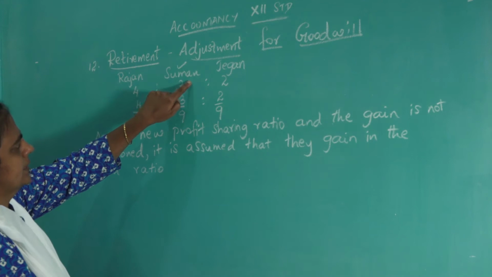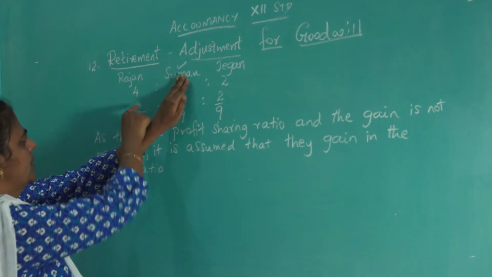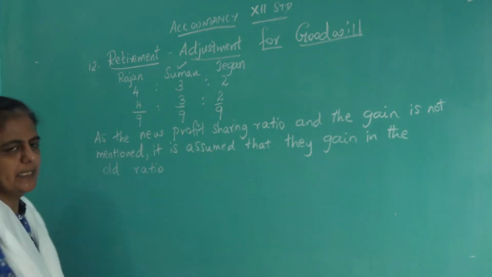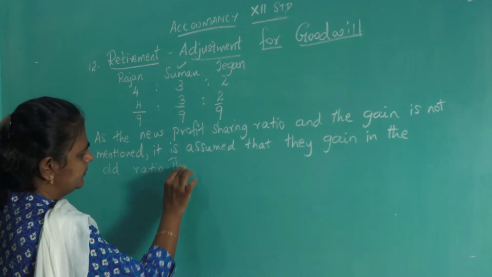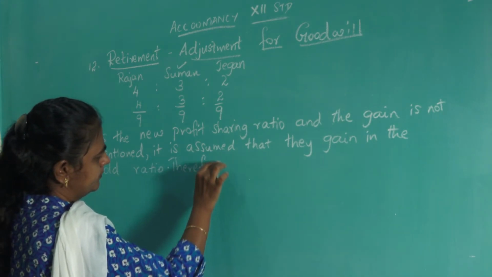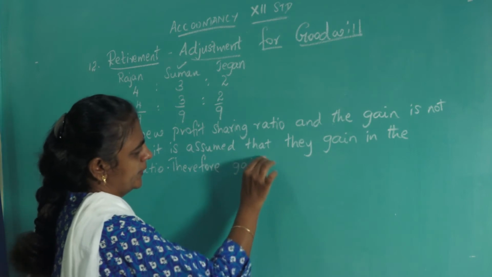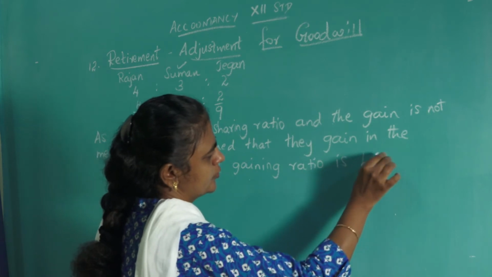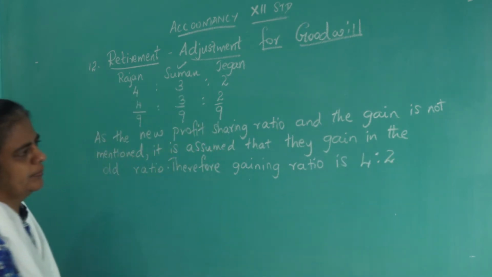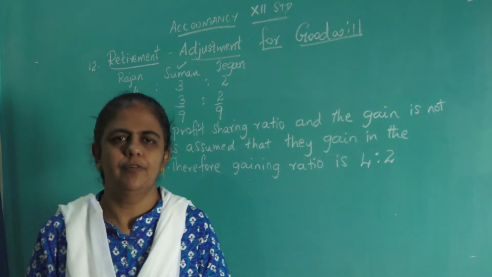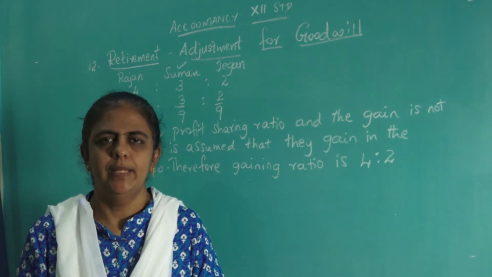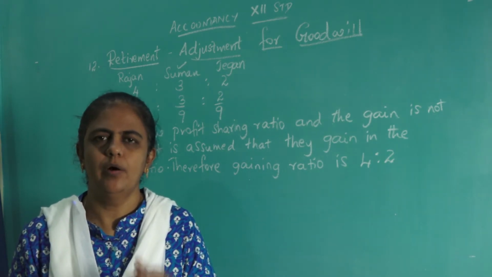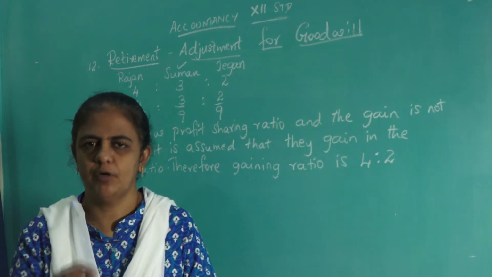Okay. So Suman is retiring. Leave off Suman's share. What is remaining? 4:2. So what is 4:2? 4:2 is the new ratio as well as the gaining ratio. Therefore, gaining ratio is 4:2. Okay. Now see the question. At the time of retirement, what is the value of goodwill? When they are checking the assets and liabilities, they are finding that already goodwill is there in the books. How much is that? 45,000.